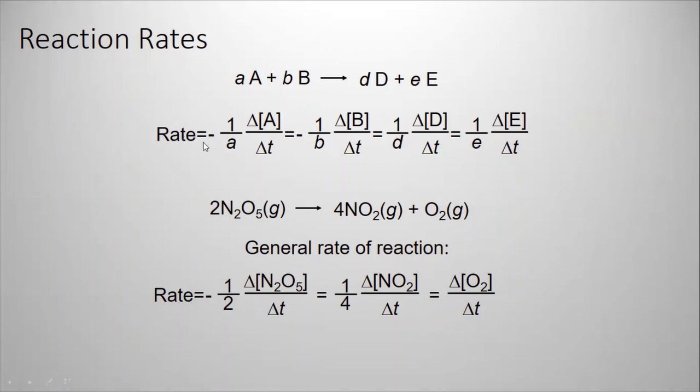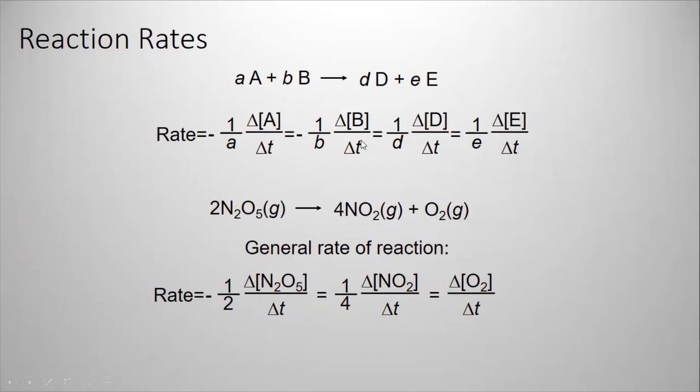So the reaction rate will equal -1 over the number of moles, times dA over dt. Why negative? Because A is the reactant. So this is the formula for the reaction rate when you're using the number of moles. All I need is to divide by the number of moles and include the negative for a reactant, positive for a product. So this is a general formula.